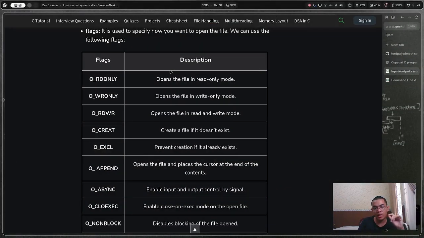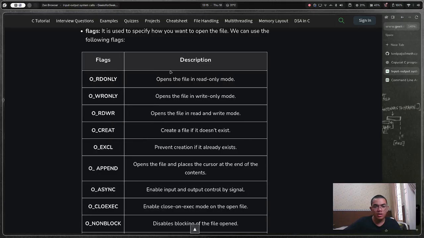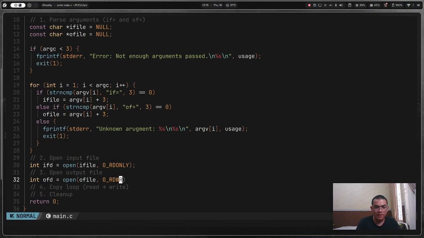Opens the file in write only mode. Do we have read write? We have read write mode. Okay, good. I need the read write mode. So open ofile on read write mode. Okay, we have that now. All right, we have this. So int ifd is equal to open ifile, read only. ofd is open, read write. All right, and then we want the copy loop.